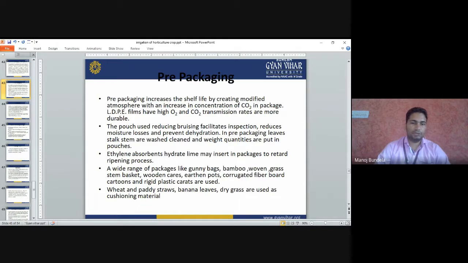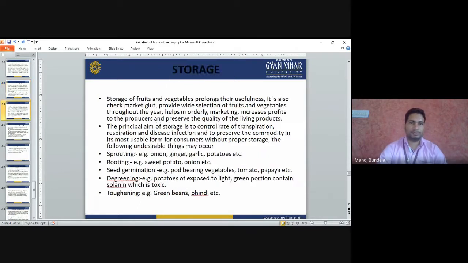Wheat and paddy straw, banana leaves, and dry grasses are used as cushioning materials. Storage: storage of fruits and vegetables for a prolonged time.